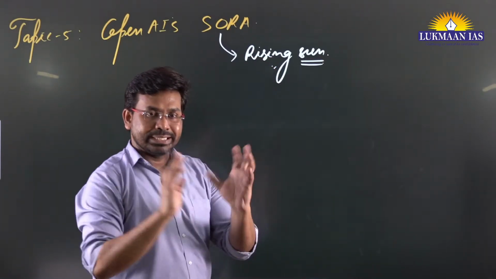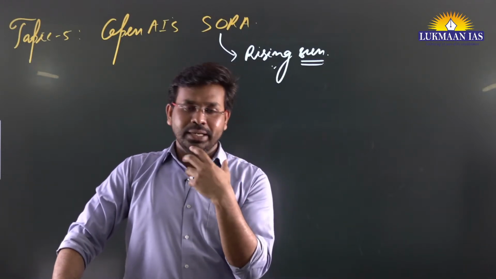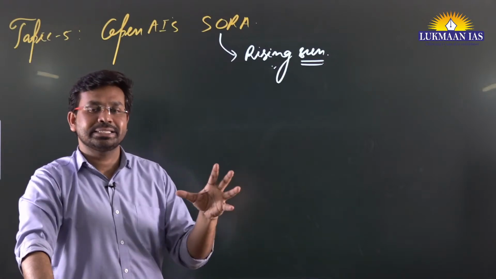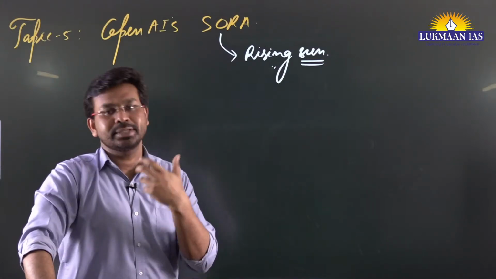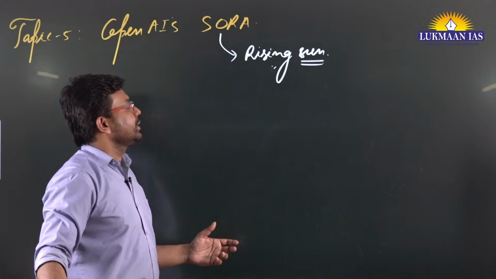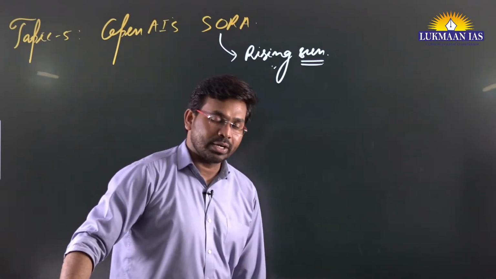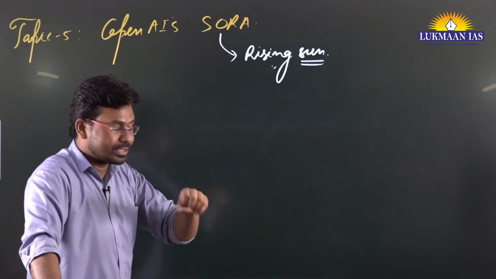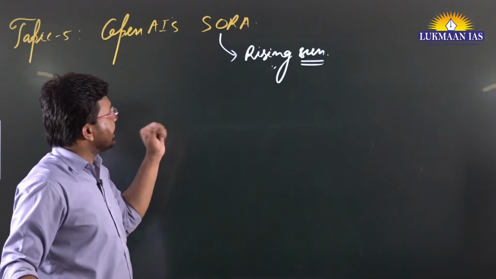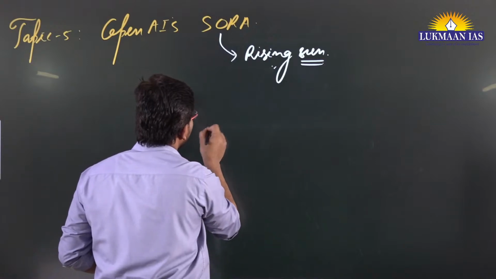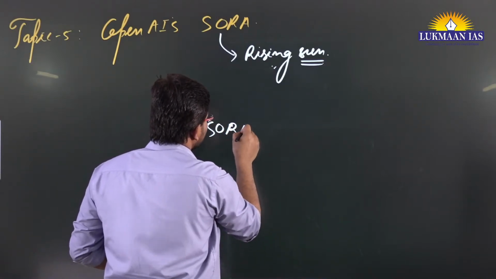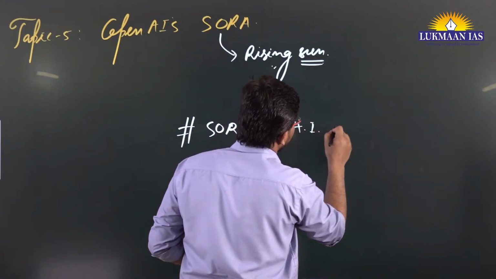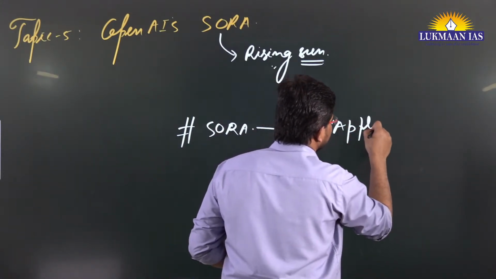We know, in our planetary system where Earth is a part, we have the sun as the central part. Sun gives us energy, right? And because of the sun, all creativity happens on our planet and in our solar system. So here Sora means rising sun. What is this Sora all about? Sora is an AI application, an artificial intelligence based application.